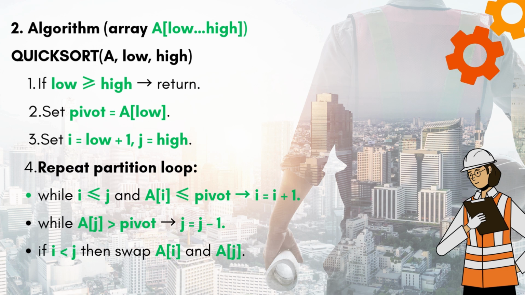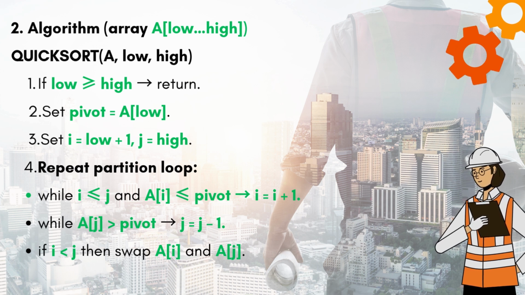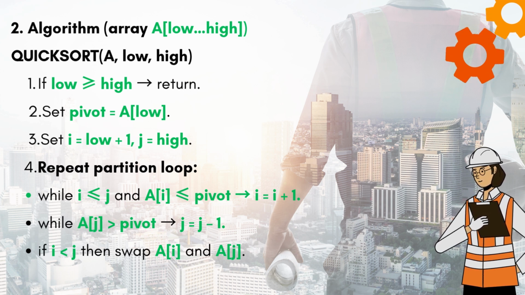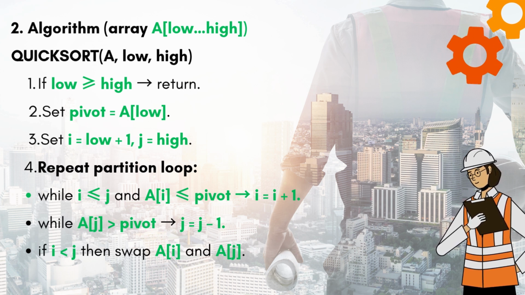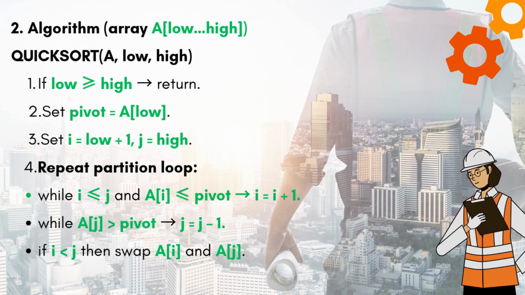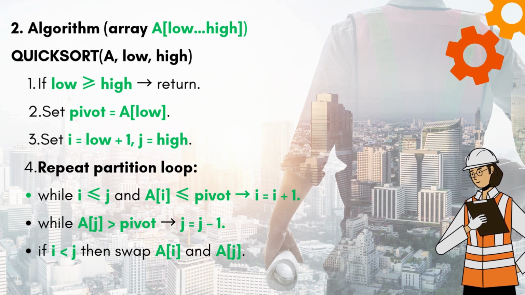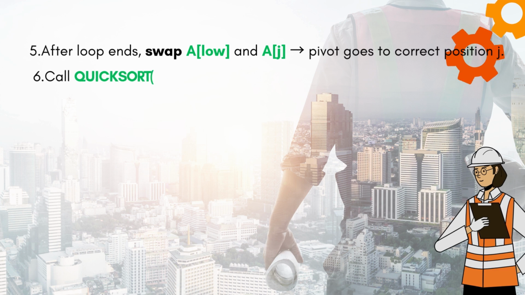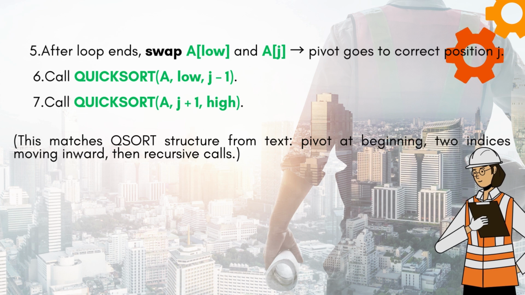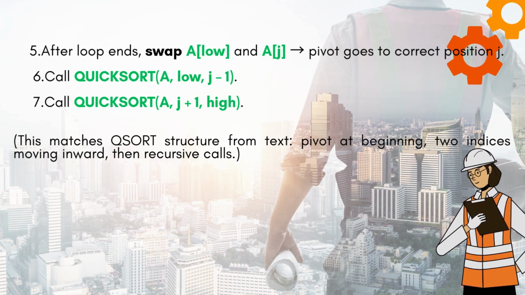While I is less than or equal to J and A[I] is less than or equal to pivot, I equals I plus 1. While A[J] is greater than pivot, J equals J minus 1. If I is less than J, swap A[I] and A[J]. 5. After the loop ends, swap A[low] and A[J]; pivot goes to its correct position J.